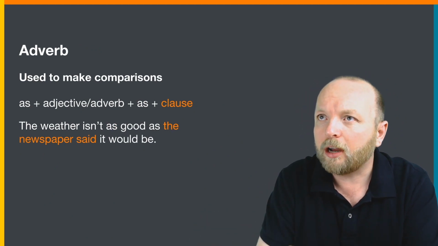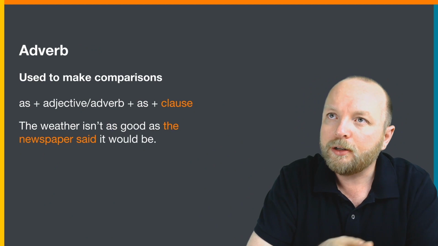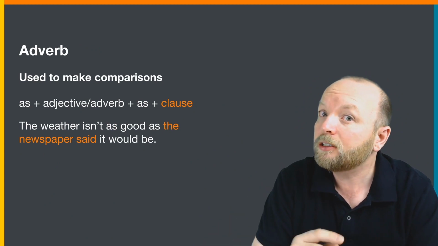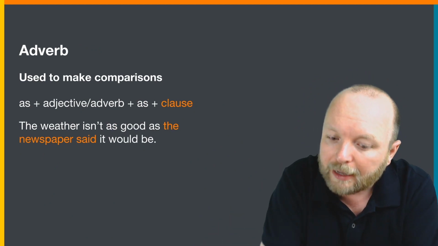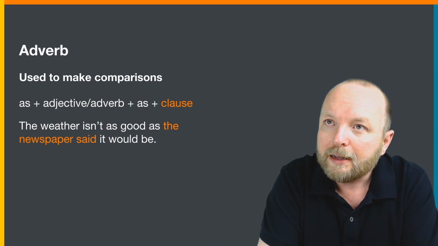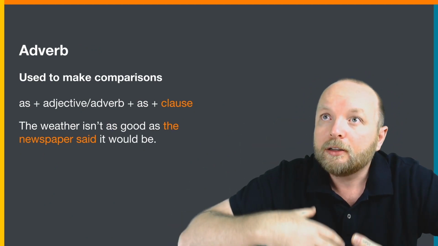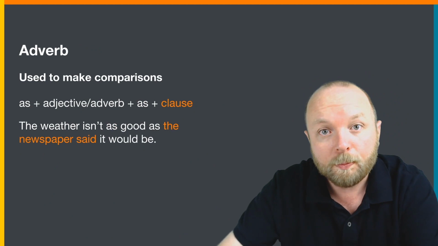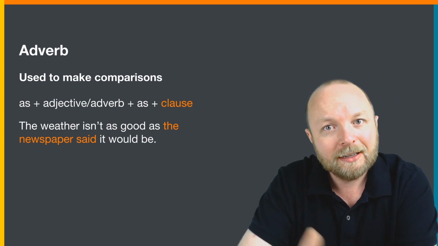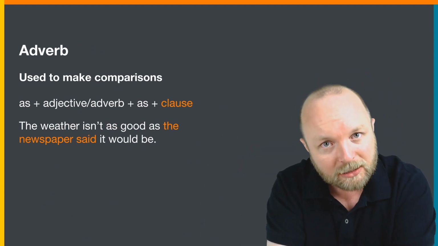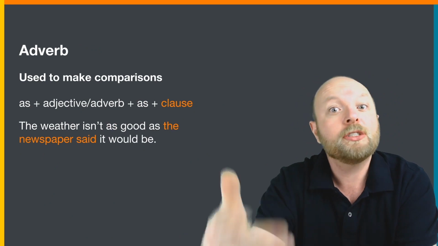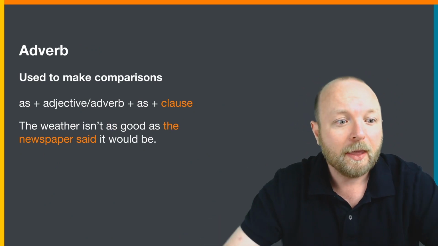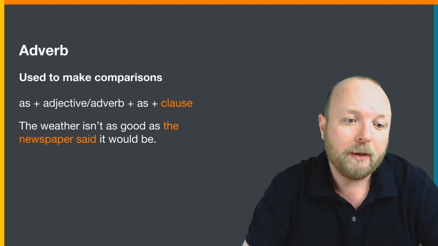Okay, so what is this grammar? Well, maybe yesterday I read the newspaper, and the newspaper yesterday gave information, and we say, okay, tomorrow the weather will be, but now that's in the past because that was yesterday. So will be becomes would be. All right, the newspaper said it would be.